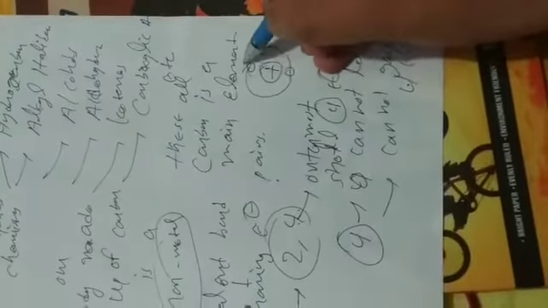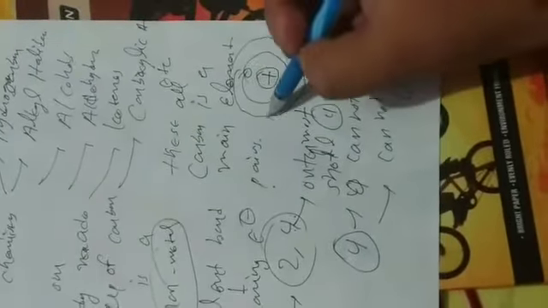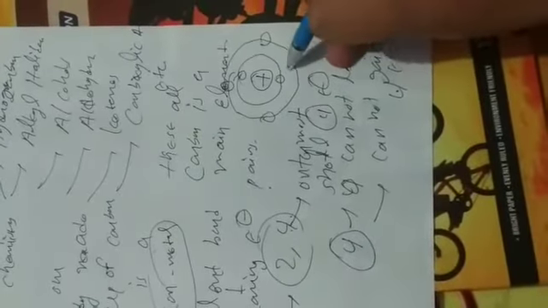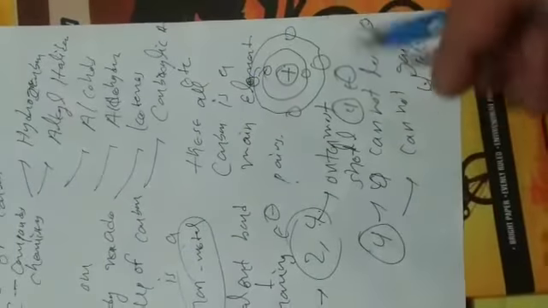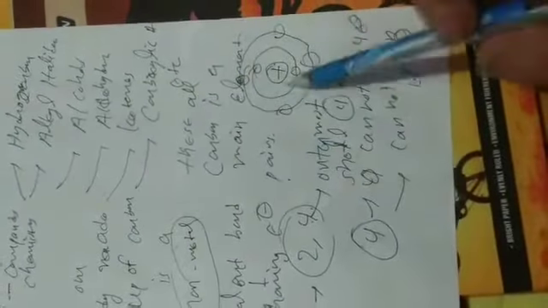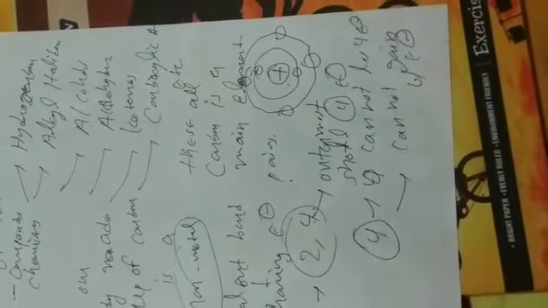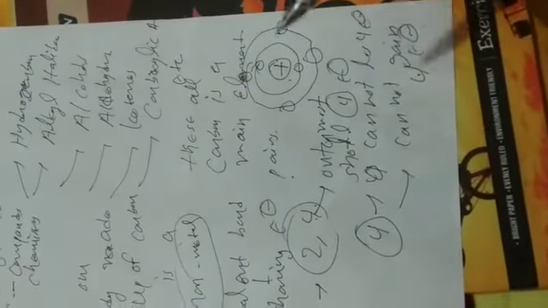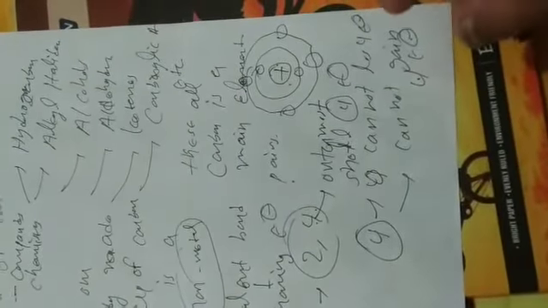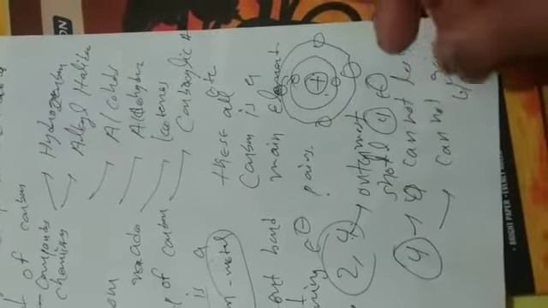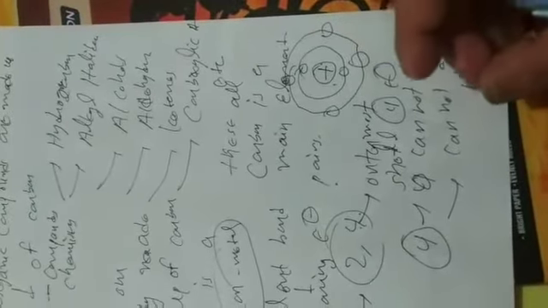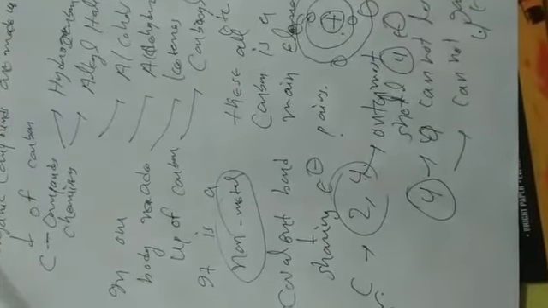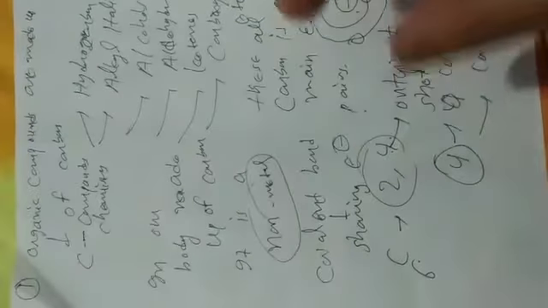The 4 electrons of the outermost shell are represented by crosses. The gain of 4 electrons is also not possible, because holding 4 electrons is very difficult due to the small size of C6. So sharing of electrons takes place in C6.